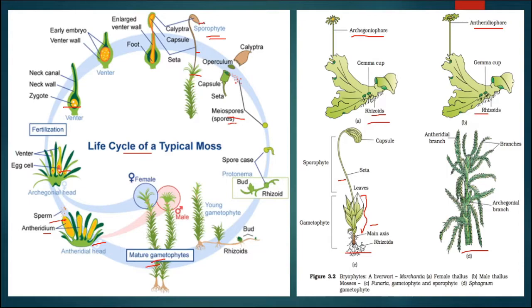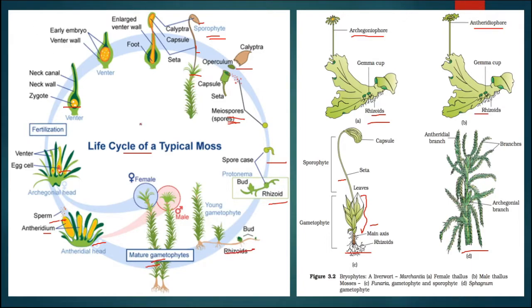This is the capsule and this is the seta, and here the spores will come out and undergo germination. The spores are haploid because they are formed by meiosis, and now these spores will germinate to form the gametophytic structure.